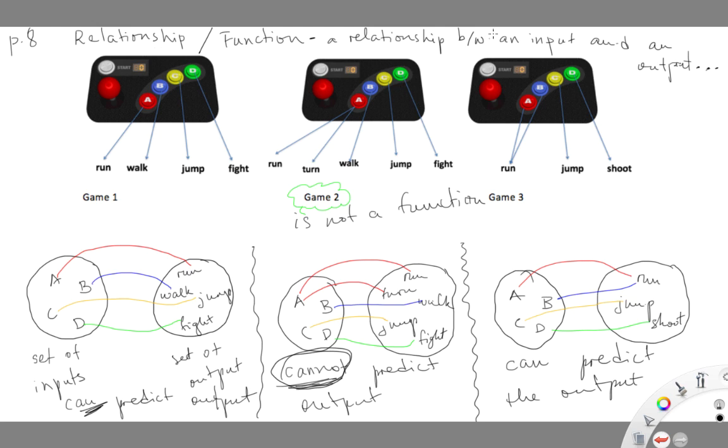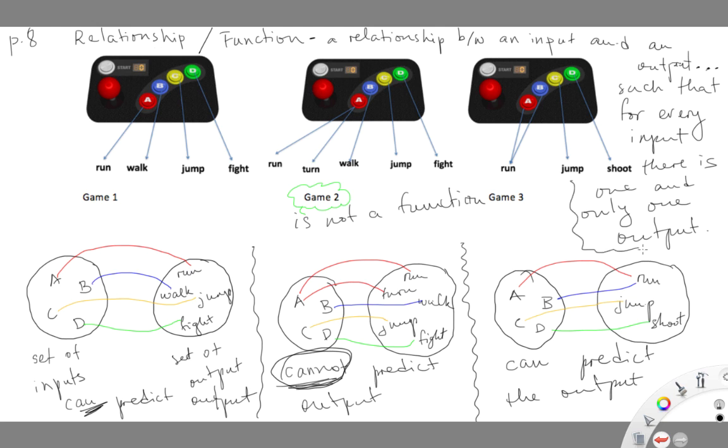For a relationship to be a function, not only there has to be a relationship or a match between an input and an output, but the match has to be such that for every input there is one and only one output.